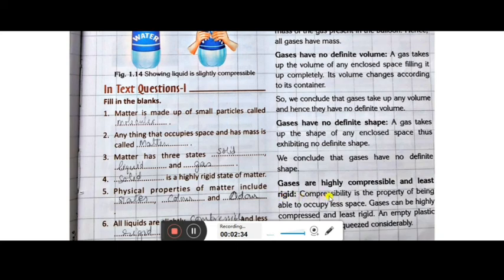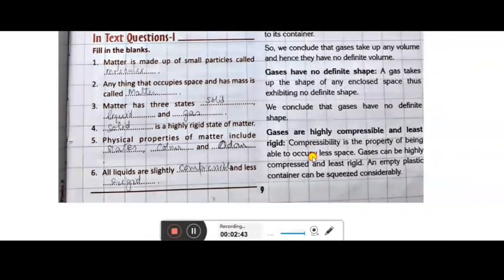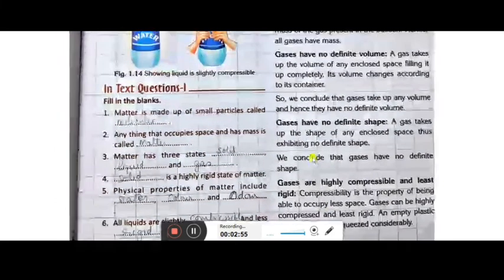So this is for the running of the vehicles. CNG filling stations also you might have seen. So gases can be compressed. That is the property of the gases. So they are highly compressible and least rigid. An empty plastic container can be squeezed considerably. That is the common example.